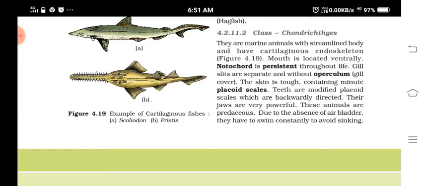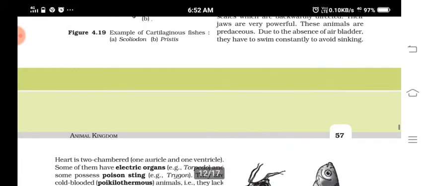So they have to swim continuously to avoid sinking. As they are cartilaginous fishes, cartilage is lighter than bones, isn't it? So there is no air bladder. In bony fishes, what is there? Air bladder is there, which gives buoyancy. But here there is no air bladder, so to maintain the balance they have to swim continuously.